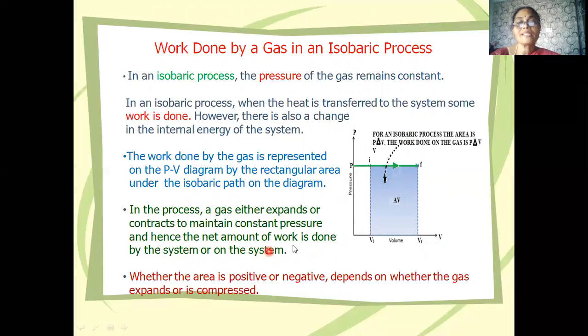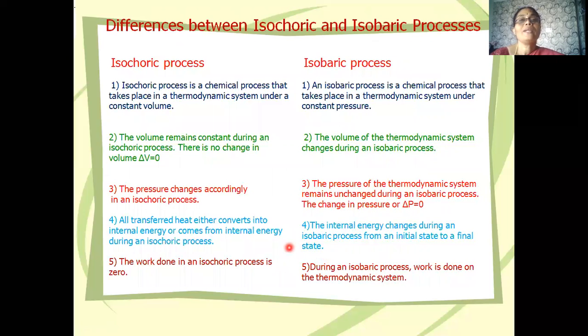Now in this process, a gas either expands or contracts to maintain the constant pressure, and hence the net work is done by the system or on the system. Whether the area is positive or negative depends on whether the gas expands or compresses. So this is the work done in the case of an isobaric process. Now let's distinguish between isochoric and isobaric processes. We are going to discuss some of the differences between the isochoric process and the isobaric process.